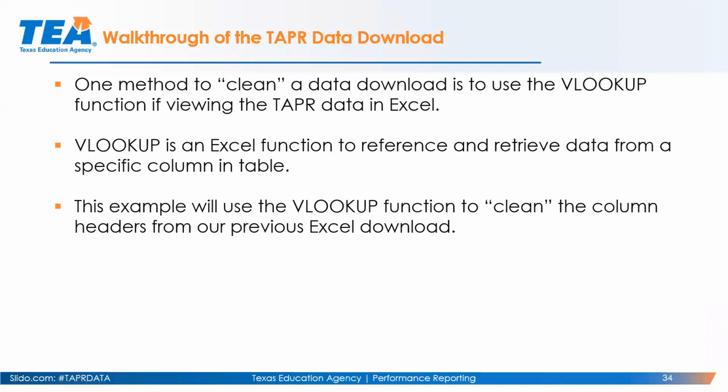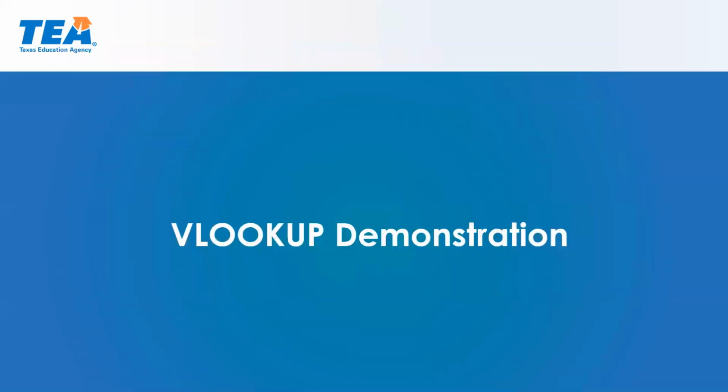One method to clean a data download is to use the VLOOKUP function if you're using the TAPR data in Excel. VLOOKUP is an Excel function similar to sum or total, and that's a way to manipulate the data. VLOOKUP is a way to retrieve data from a specific column in a table. In this example, I'm going to use the VLOOKUP function to clean the column headers from our Excel data download. Let me go ahead and do that now.